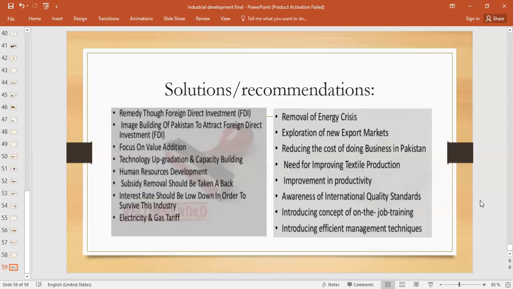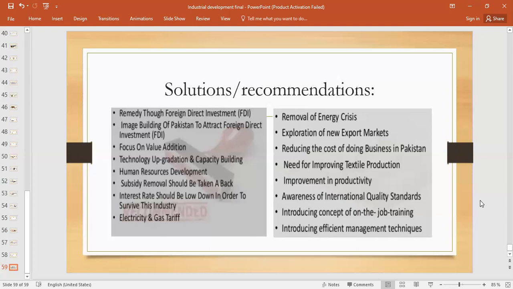Again, electricity and gas tariffs should be reduced. That is, incentives should be given by the government, so that production would increase and the energy crisis would be removed. Exploration of new export markets should be there. We have to expand our international market in order to export to different countries and get more revenue. Again, there is a need to improve textile production. There should be variety, and the number of cotton export products should be larger, so that our consumers get attracted towards our products.